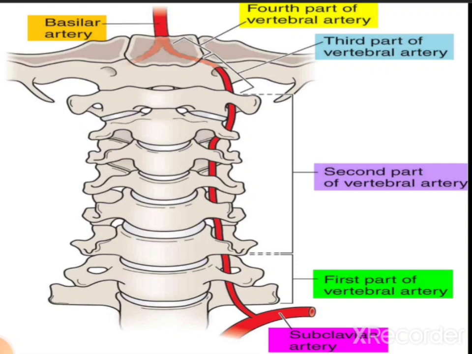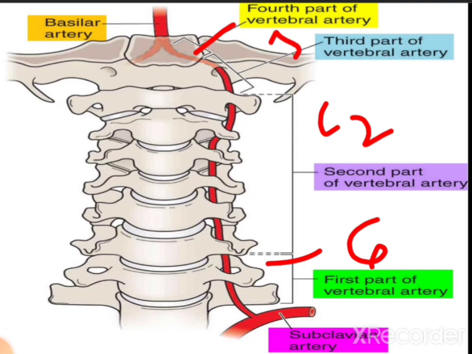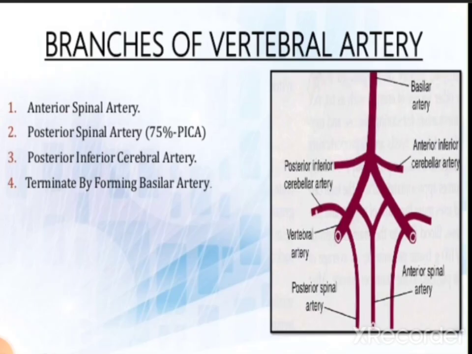So in the diagrammatic representation we can see from the origin at the subclavian artery up to the sixth cervical vertebra, it is the first part. Then from the sixth cervical vertebra up to the second cervical vertebra, it is the second part. Then the third part is from the second cervical vertebra up to the foramen magnum. Then the fourth part is in the foramen magnum, where it joins with the opposite vertebral artery and forms the basilar artery. This is the fourth part of the vertebral artery.